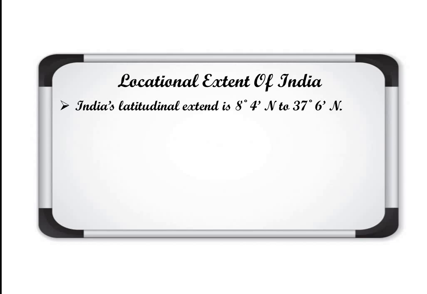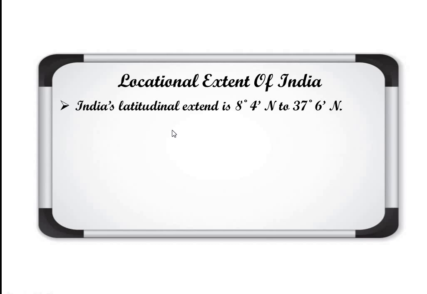Why is N written here? This N basically denotes the north direction. Clear? We know that India is in the northern hemisphere, the complete India is in the northern hemisphere. So 8 degree 4 minute north to 37 degree 6 minute north. This is the latitudinal extent of India.